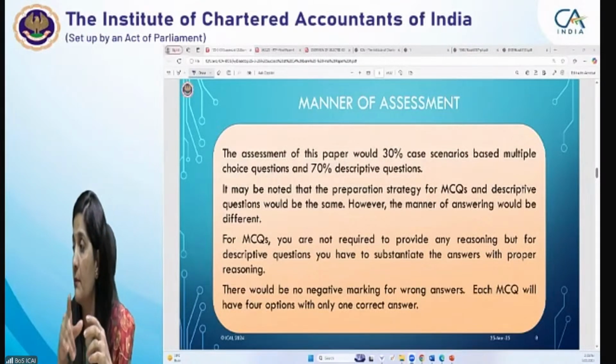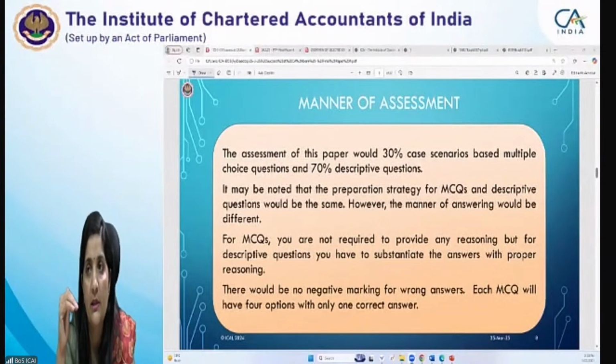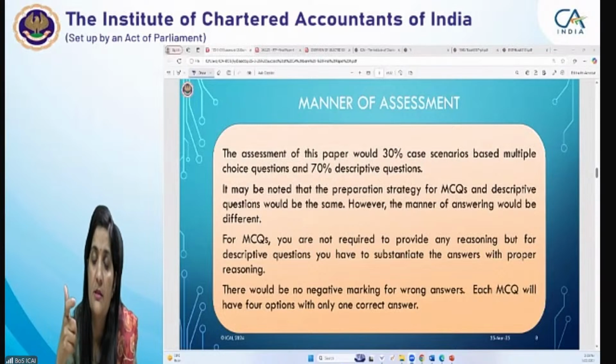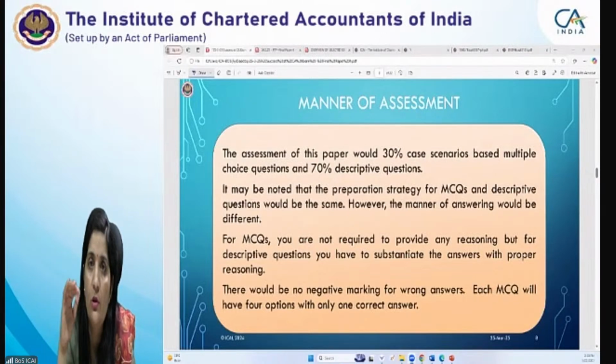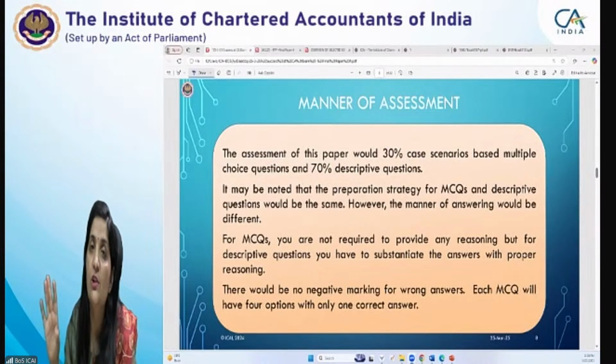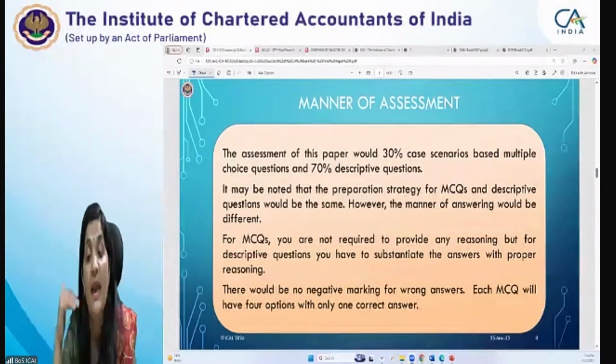Even though आप बात करें, इसमें MCQ question भी आता है, वहां पे भी आपको extra careful होना है क्योंकि वहां पे क्या होगा, if you have selected by mistake a wrong option, you will be getting 0 mark, right? You will not be given any mark. But आपका descriptive में क्या होगा, in the descriptive question step marks will be there and you will fetch some of the marks even though your computations of total income have gone wrong, but still you can fetch some of the marks based on the step marking. But MCQs में be extra careful.